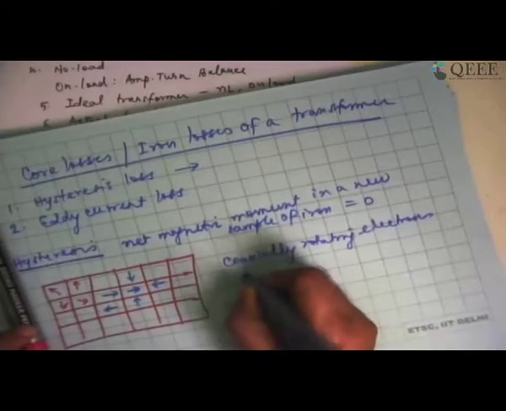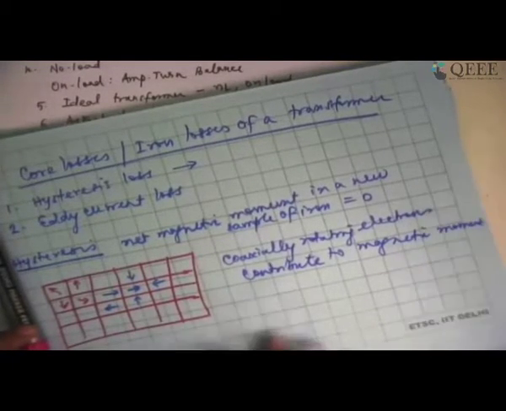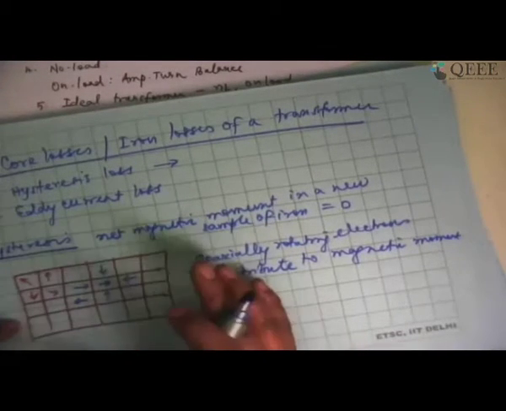So coaxially rotating electrons contribute to magnetic moment. Whereas in the rest of the elements which are not ferromagnetic in nature, the electrons are not coaxially rotating, they are all vibrating in random motions. That's the reason why there is no magnetic moment in non-ferromagnetic material.